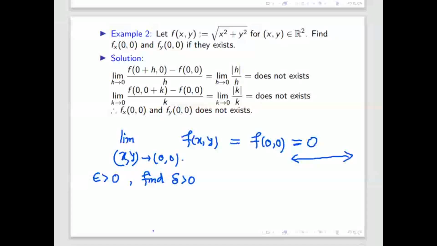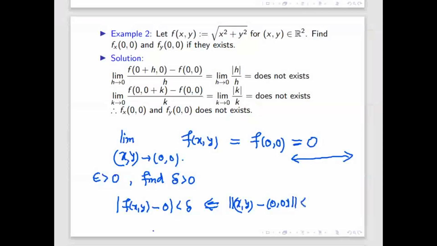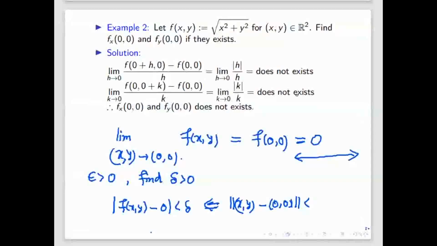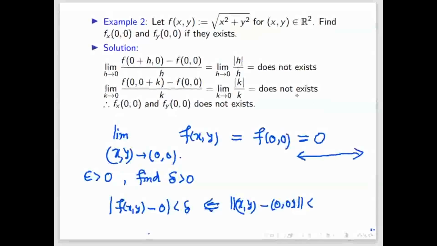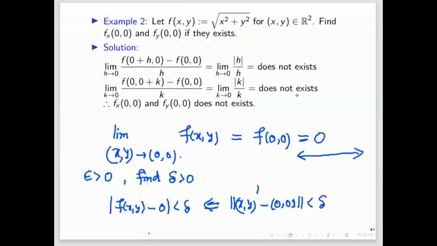That means mod of f of x comma y minus 0 is less than epsilon whenever the norm of (x comma y) minus (0 comma 0) is less than delta. If you simplify this, you will get square root of x square plus y square is less than delta.